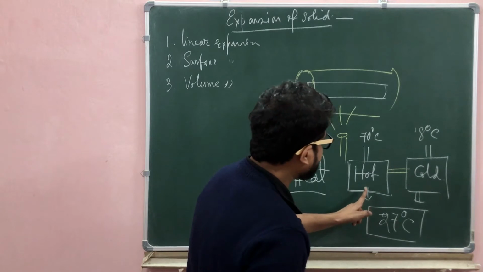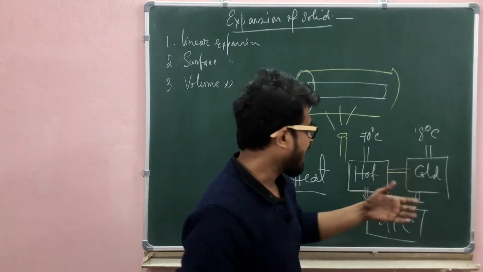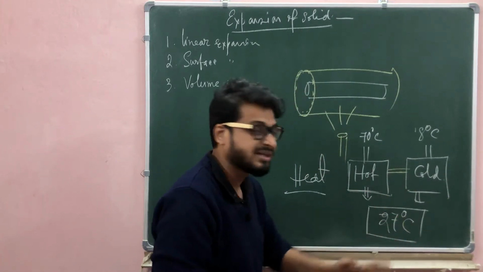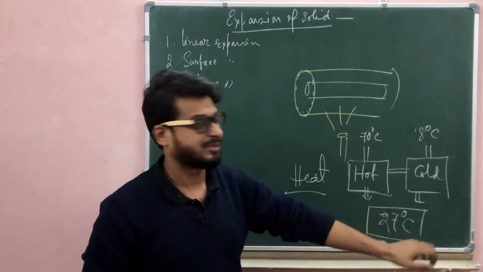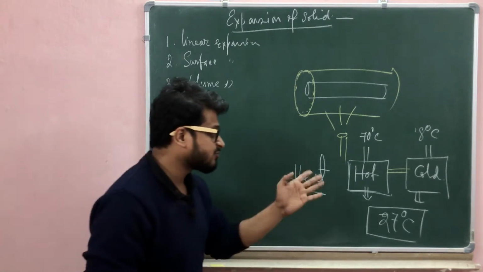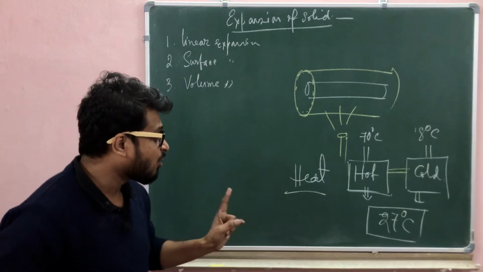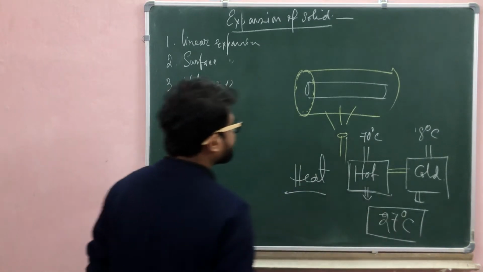The hot body loses heat and the cold body gains heat, and then the two bodies are in equilibrium at 27 degrees centigrade. So heat is a form of energy transferred from one body to another, and a temperature difference is the cause of that transfer.